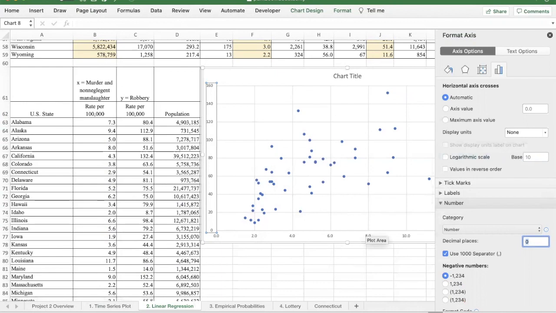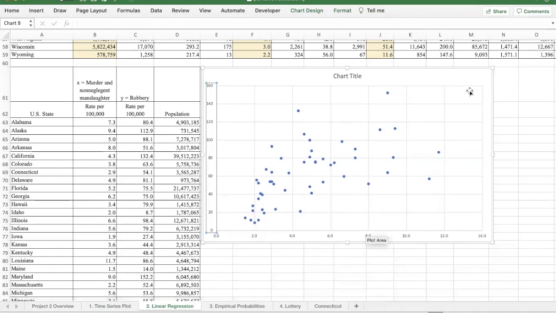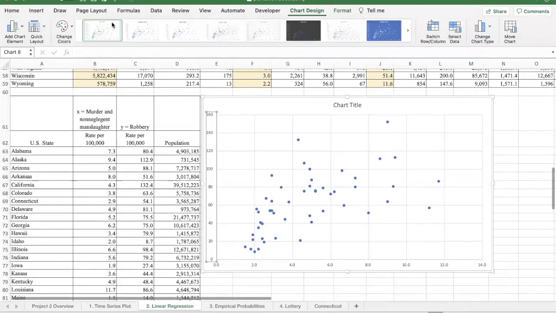The other thing that you should add on this one here is the trend line. So this is a chart object. Let's come over and add a chart element. In this case, we want to come down and add the trend line. We're interested in the linear trend line. And there you see it is. That's where the trend line is, the line of best fit. Notice it starts at the first data value, ends at the last data value.